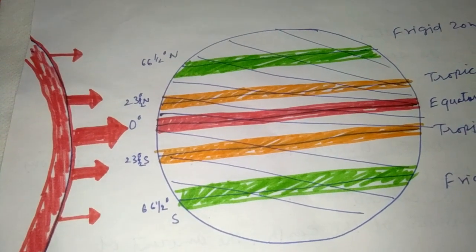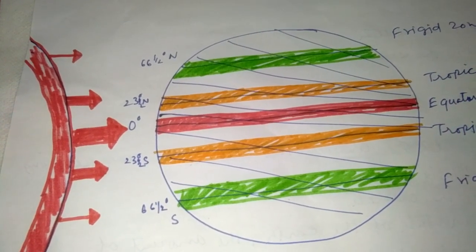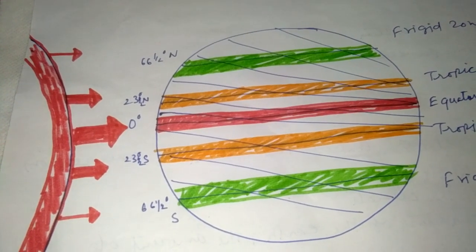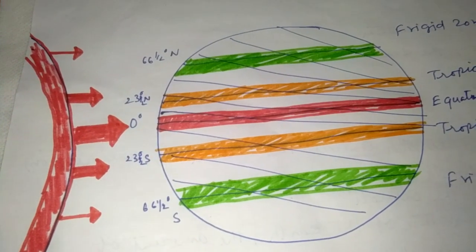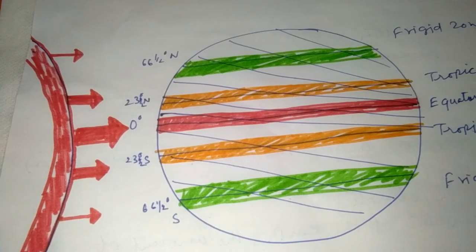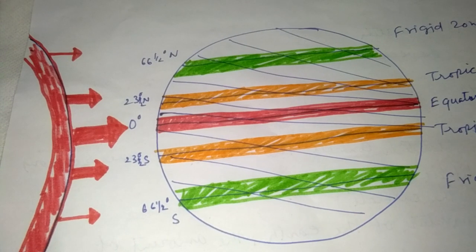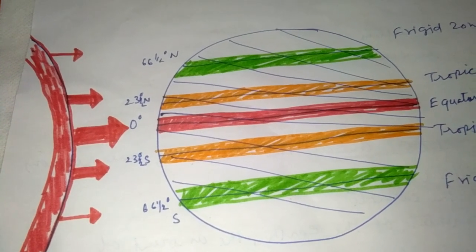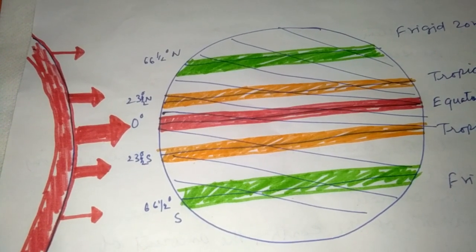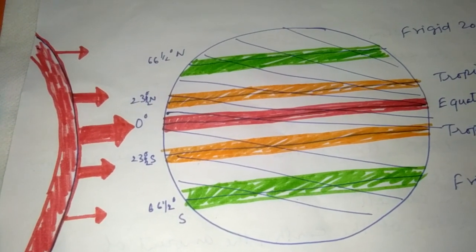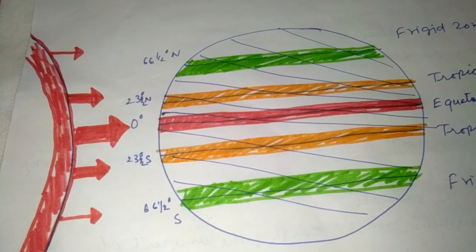So at the 0 degree area, where the equatorial region is known, or where you can find the equator line, the sun rays fall mostly with high temperature. As you move upside and downside toward the pole side, we will find the temperature decreases.